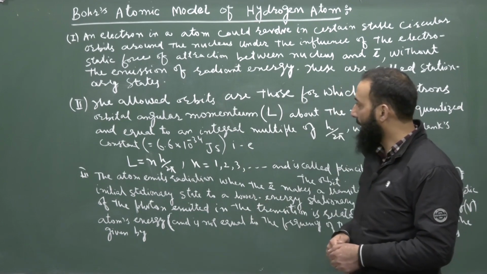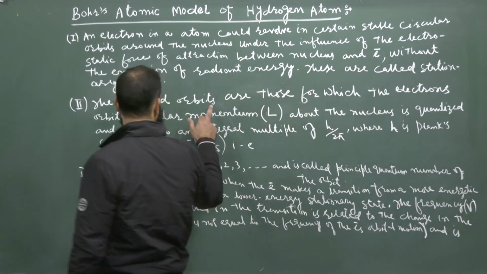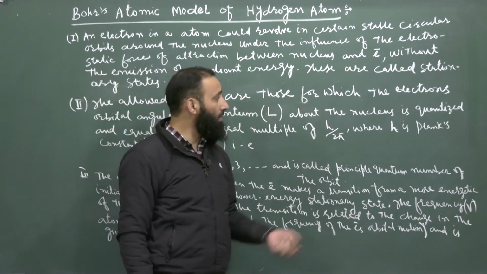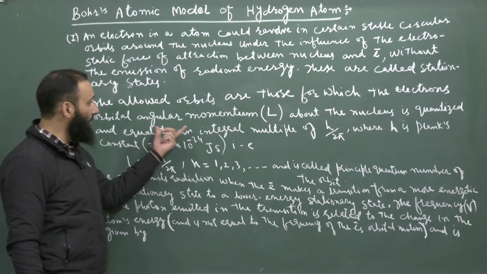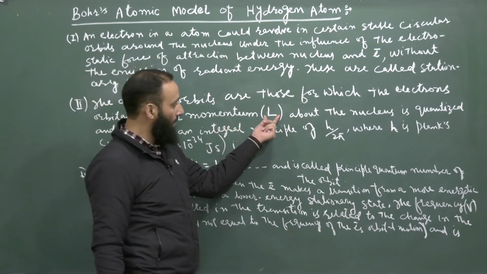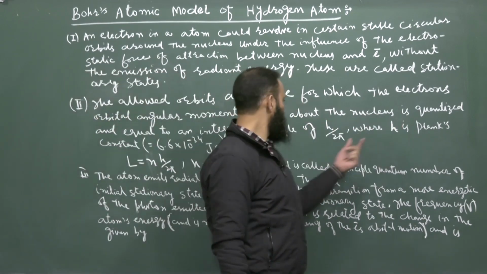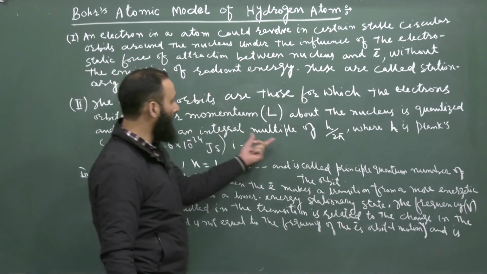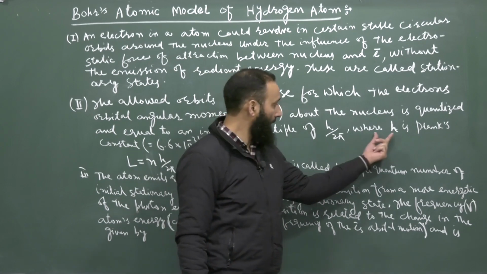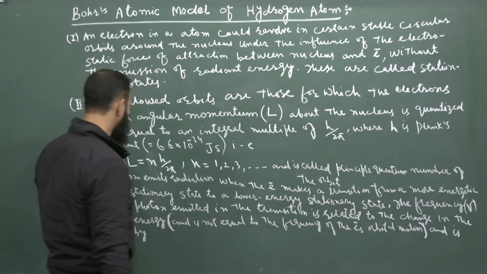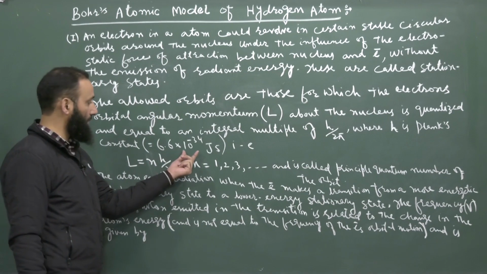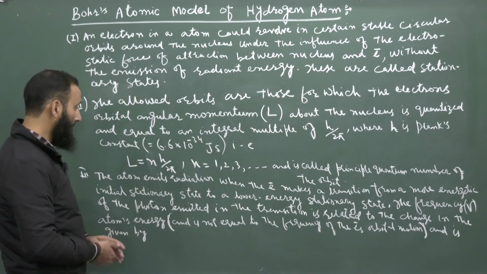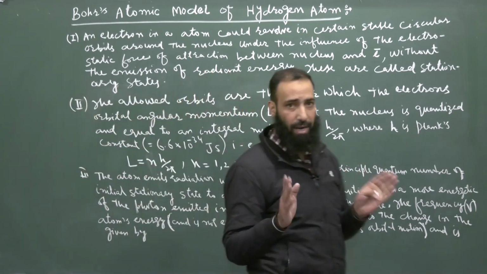the nucleus. What is that? The allowed orbits in which the electron can move are those for which the electron's orbital angular momentum, which is denoted by L, about the nucleus is quantized and equal to an integral multiple of h by 2 pi, where h is Planck's constant, which is equal to 6.6 times 10 raised to the power minus 34 joule second. Mathematically, only those orbits are allowed.